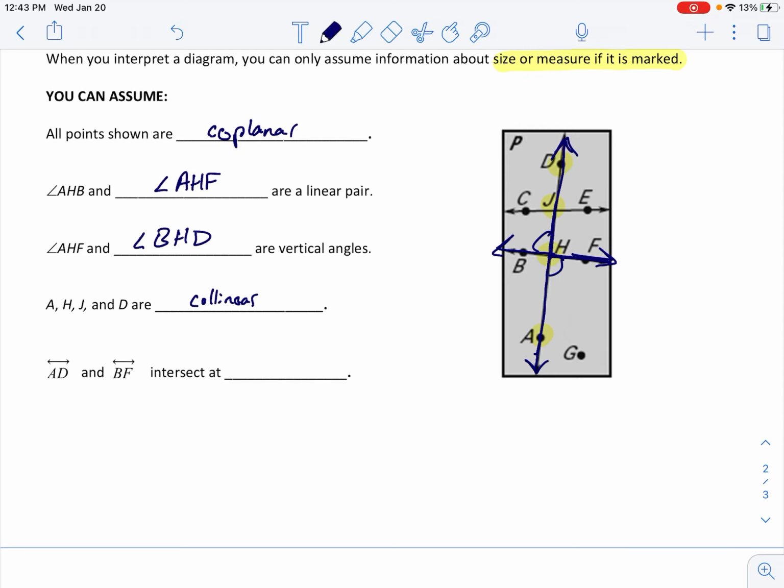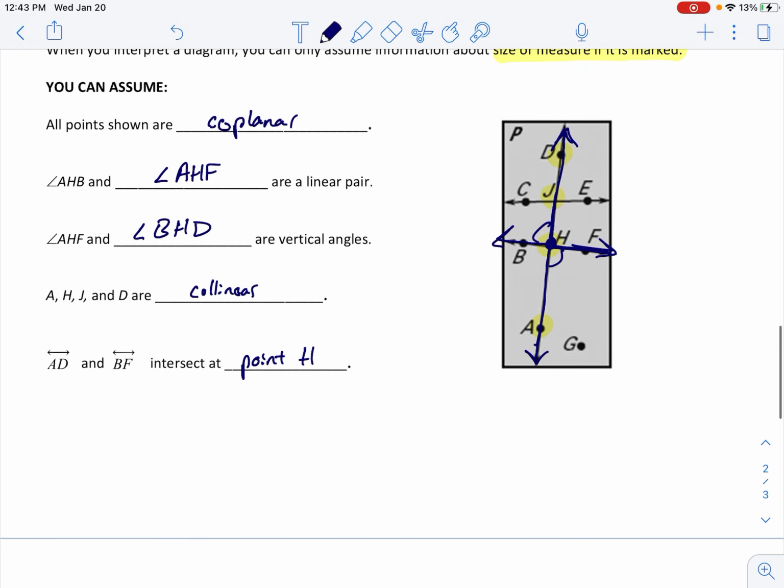And then it says AD and BF intersect. Let me find them. AD and BF look like they're intersecting here at point H. So all of these things are things that we can assume to be true, that we can read off the diagrams. I don't think there's too much of a surprise with this one.